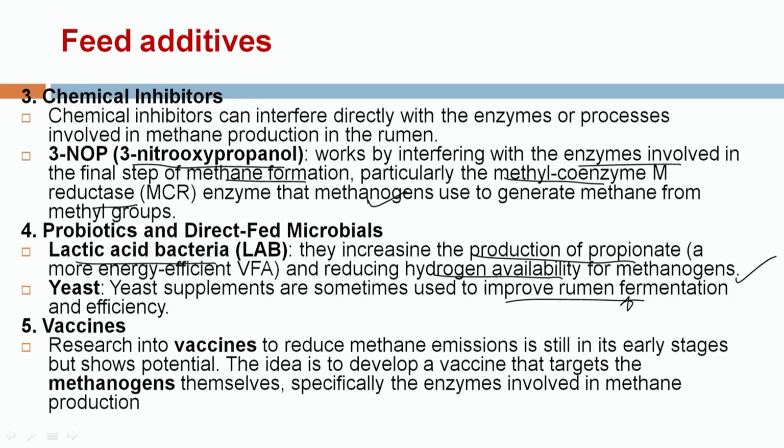Along with the different feeding systems, different vaccines are also being tried, working particularly on the group of bacteria that are involved in methane production. Though this work is at a very initial stage, there is much scope. By use of vaccines also we can reduce the emission of methane via enteric fermentation.